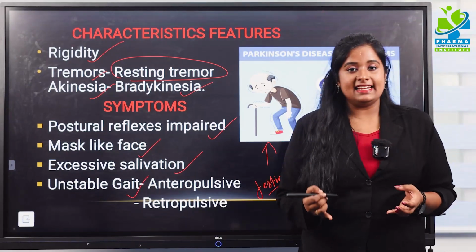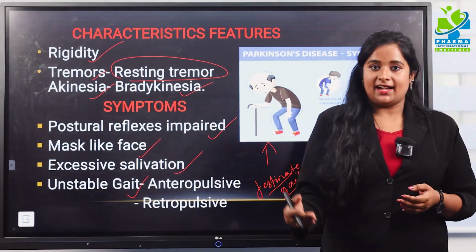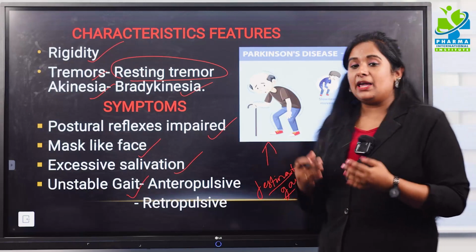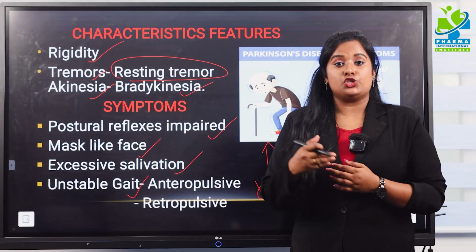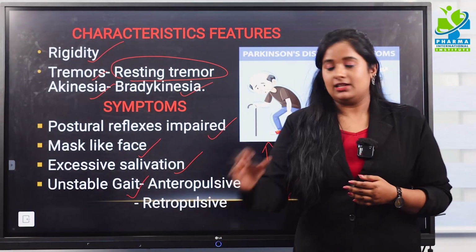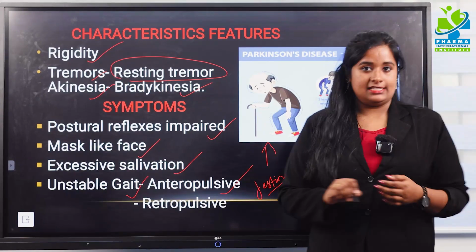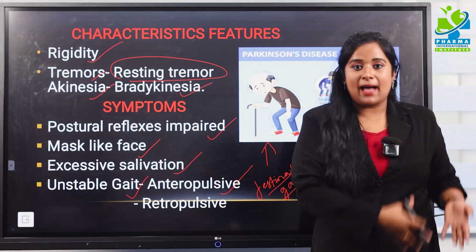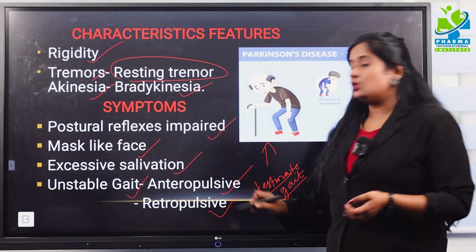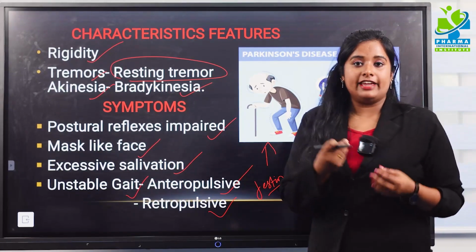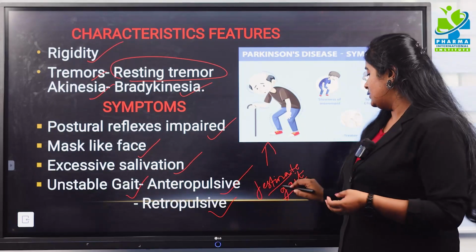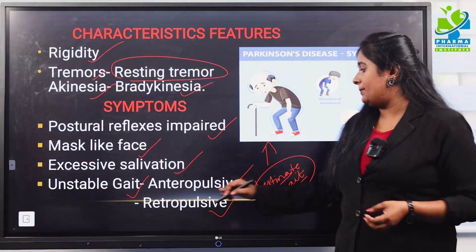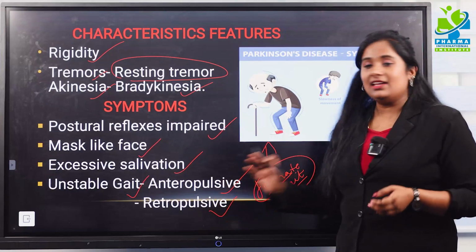What is festinate gait? An abnormal walking pattern, which means a patient is unable to stop himself from moving forward, that is your anteropulsive gait. And whenever he is unable to stop himself from falling backward, it is your retropulsive gait. So the kind of gait seen in Parkinsonism is the festinate gait, which can be anteropulsive or retropulsive.